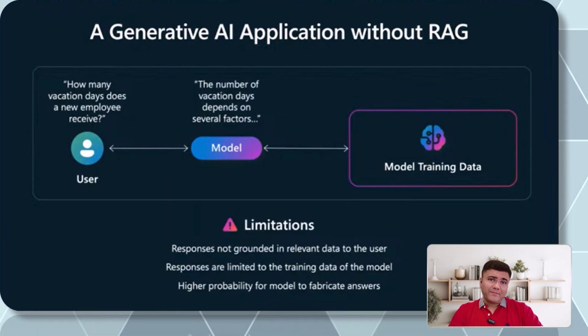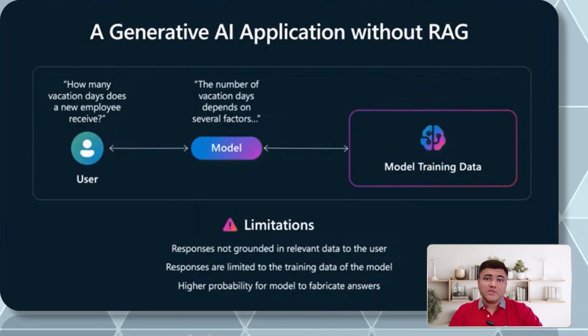But generative AI applications without RAG also have a couple of limitations, and that's why we got RAG. Basically, without RAG, responses are not grounded in data relevant to the user. It may give you more generalized and vague information. Responses are limited to the training data of the model, obviously, and there is a higher probability for the model to fabricate an answer. There is a concept which is actually known as AI hallucination.